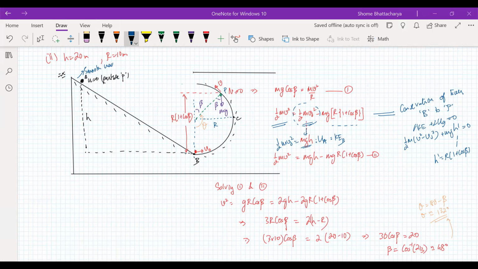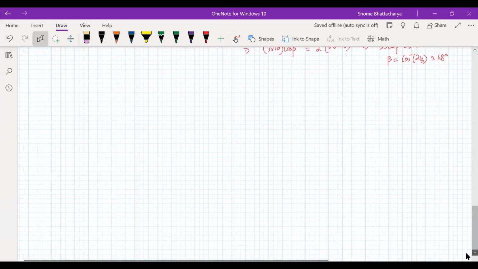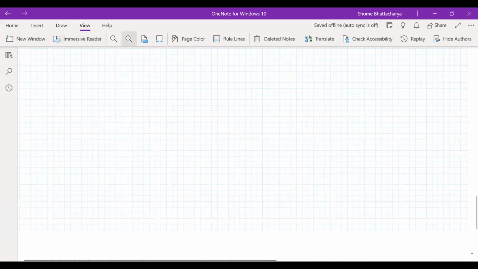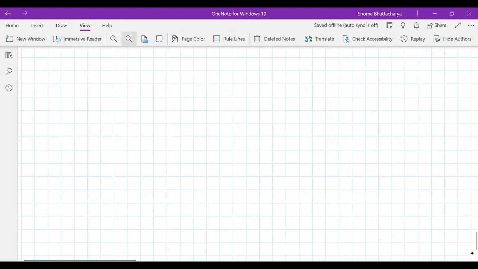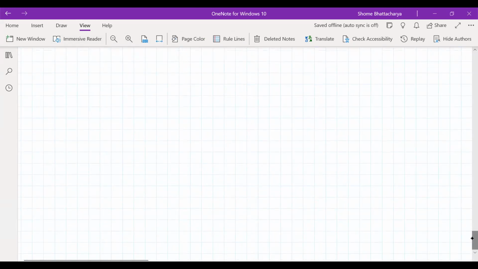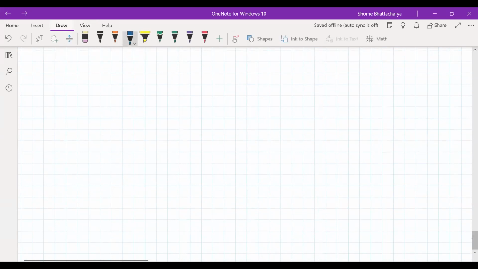Now we are moving on to the next part of our syllabus, the next chapter, which is quite a big section. So it's called system of particles. And this chapter itself will be divided into quite a few sections. So the first section of system of particles we will concentrate on will be the position of center of mass of a system of particles.